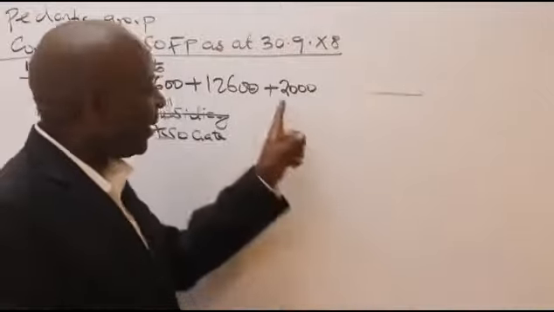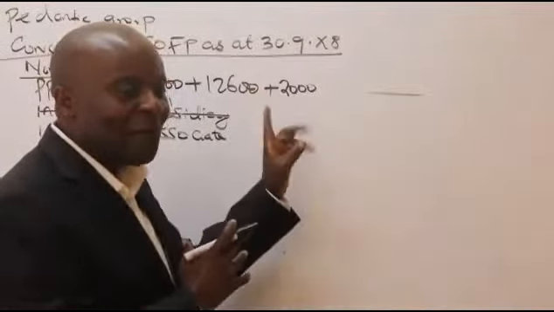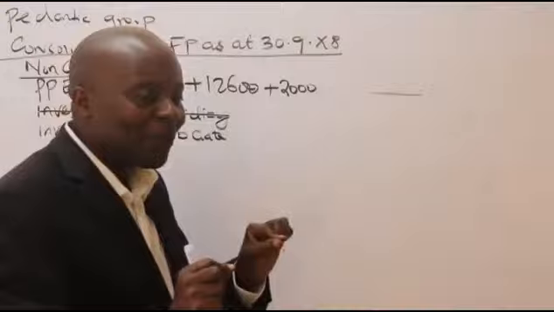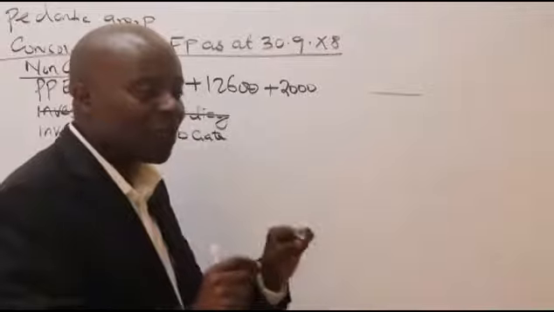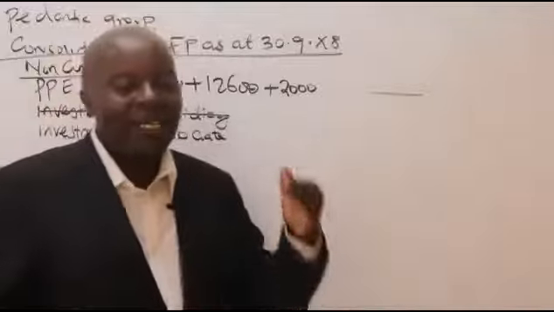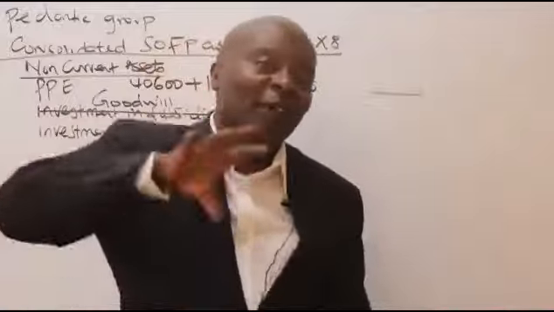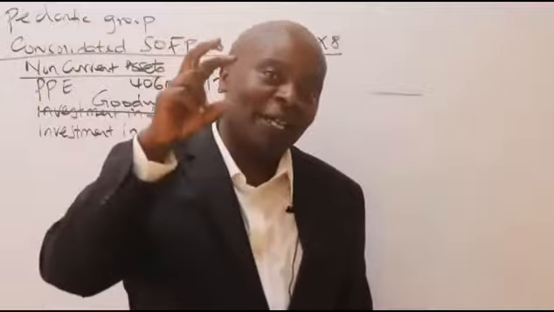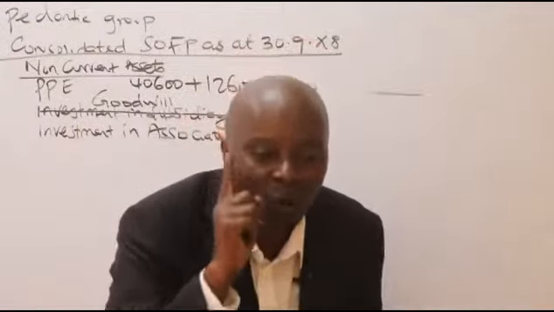And then, of course, you and I are bright chaps. You know that this is an item of plant whose value was not factored in the financial statements, meaning that this figure was missing from our fixed assets movement register. So it has not been depreciated. I know two things regarding property, plant, and equipment. I'll always check on the revaluation. In most cases, they'll tell you it's a revaluation upward, and I'll always remember to deduct the depreciation on that revaluation.